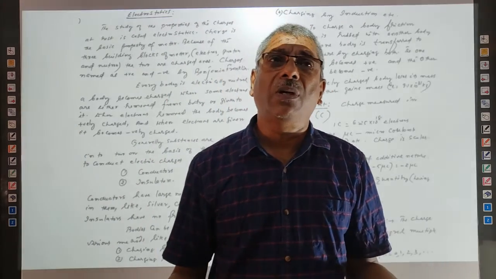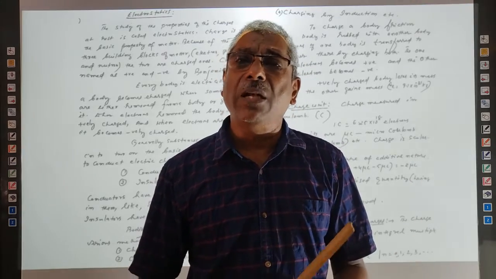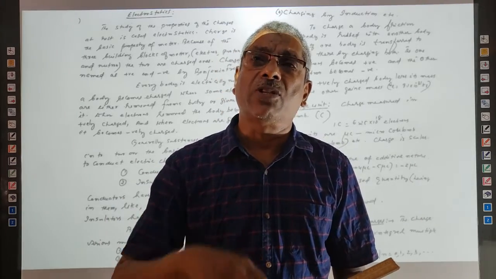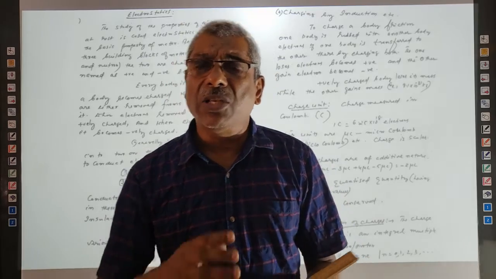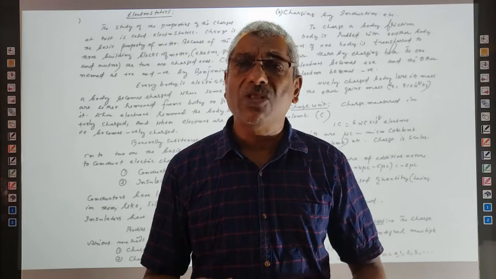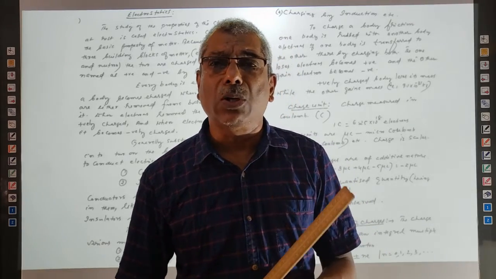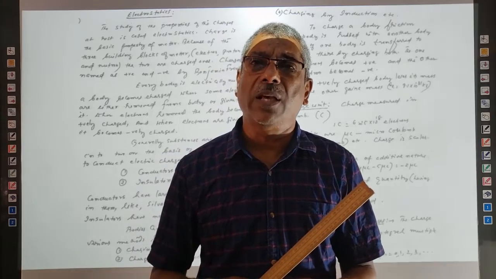Which body gets which kind of charge depends on the atomic structure of that material. Atoms of glass are very large sized. Therefore, it is very easy to take electrons out of the outermost orbit of glass atoms.